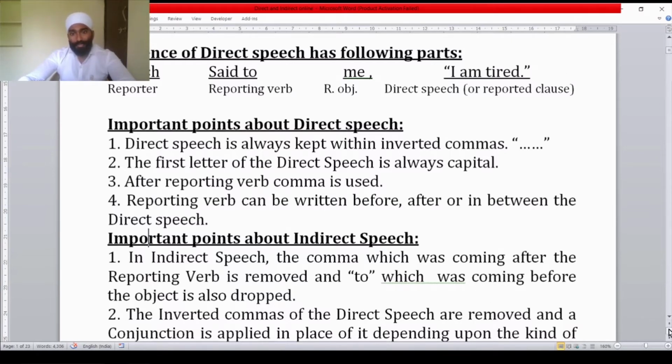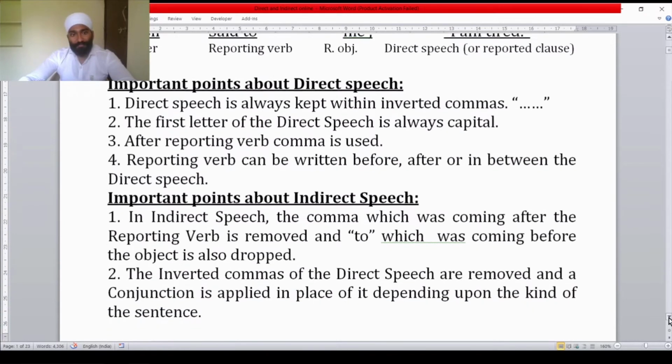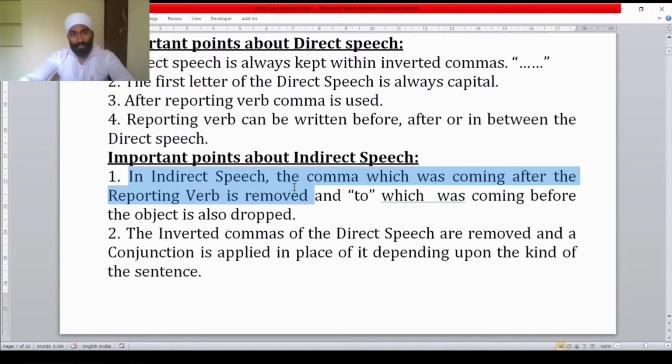Important points about indirect speech. First, in indirect speech, the comma which was coming after the reporting verb is removed and to which was coming before the object is also dropped. So here which things do we drop? To and the comma. The inverted commas of the direct speech are removed and a conjunction is applied in place of it depending upon the kind of the sentence.